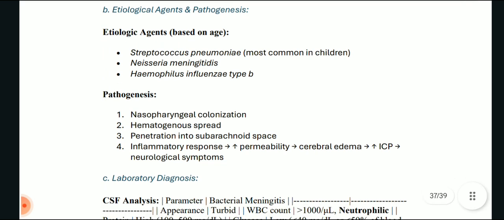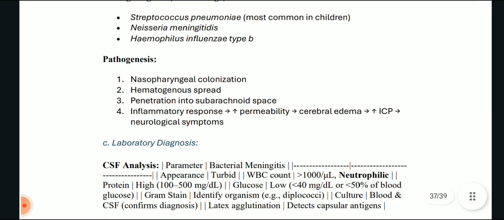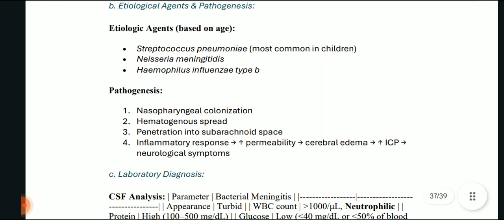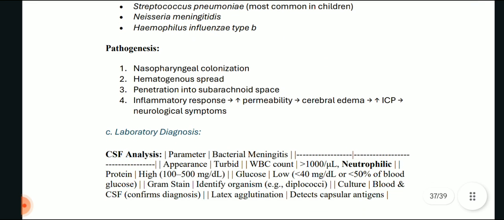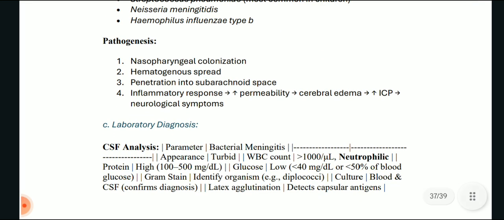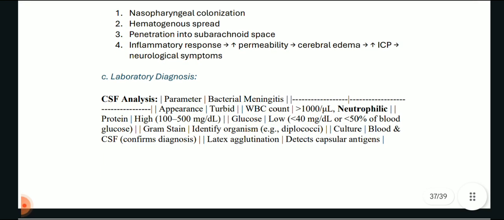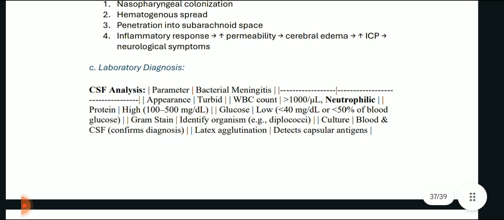Etiologic agents based on age are Streptococcus pneumoniae, most common in children, Neisseria meningitidis, and Haemophilus influenzae type B. Pathogenesis is that for this acute bacterial meningitis, there can be nasopharyngeal colonization, hematogenous spread, penetration to the subarachnoid space, and inflammatory response due to increased permeability, cerebral edema, increased cranial pressure, and neurological symptoms.